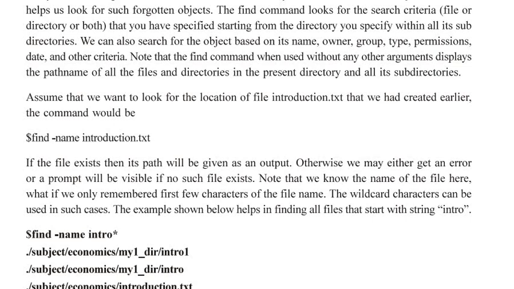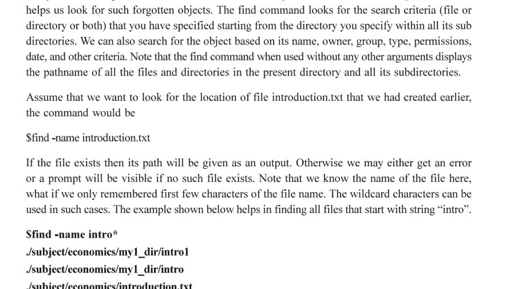Otherwise, we may either get an error or a prompt if no such file exists. Note that here we know the name of the file.